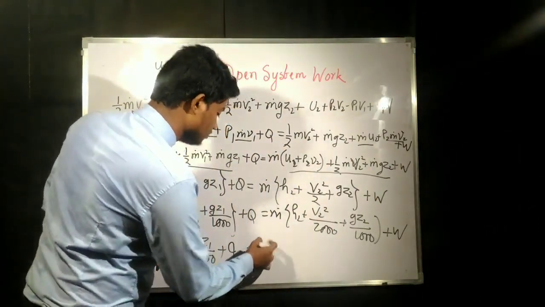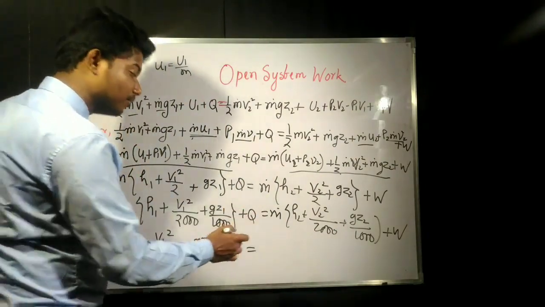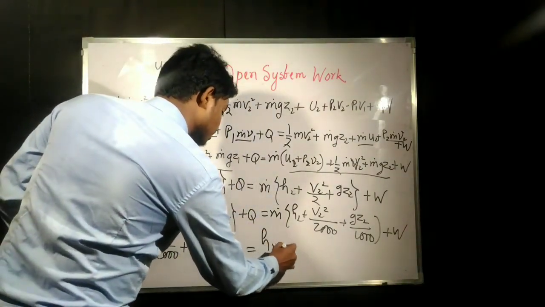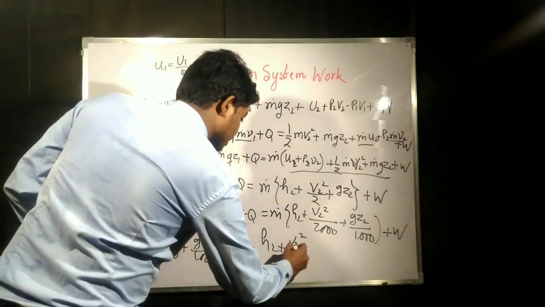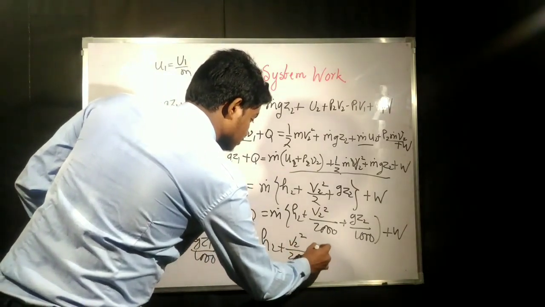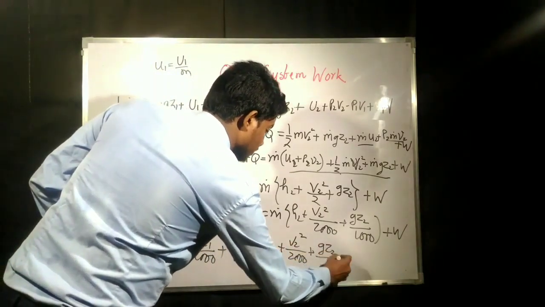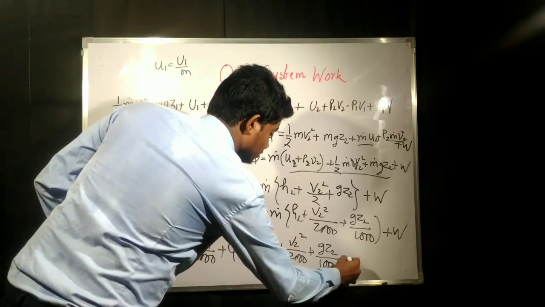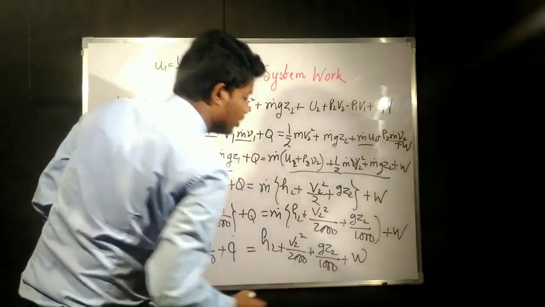Similarly, on the right side also, if we divide all the terms by m dot, we get H2 plus V2 square divided by 2000 plus G into Z2 by 1000 plus again this W will be small w.